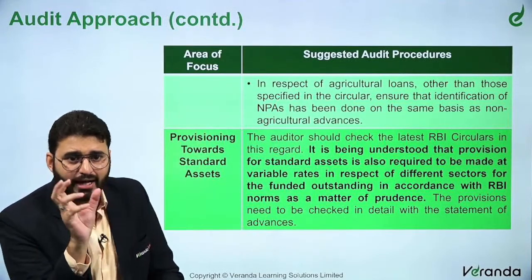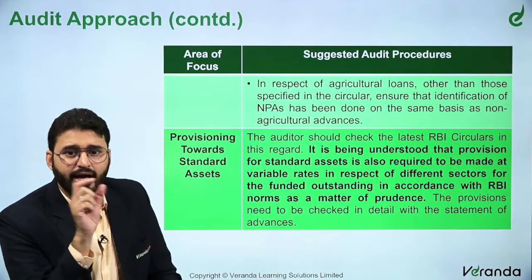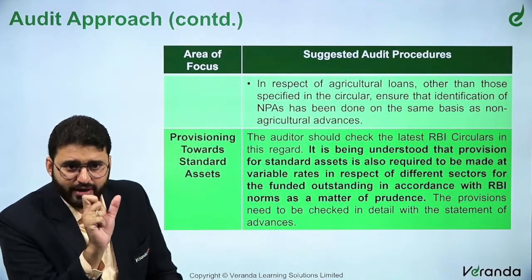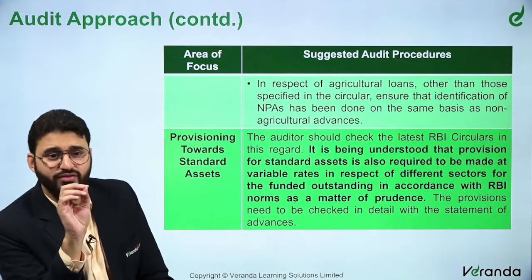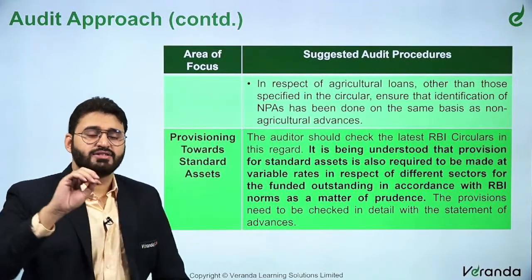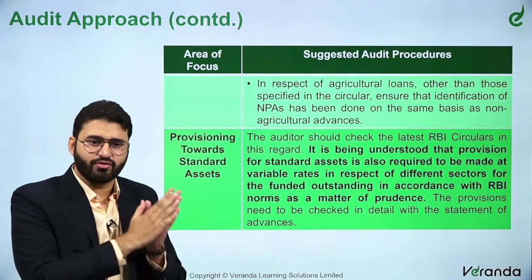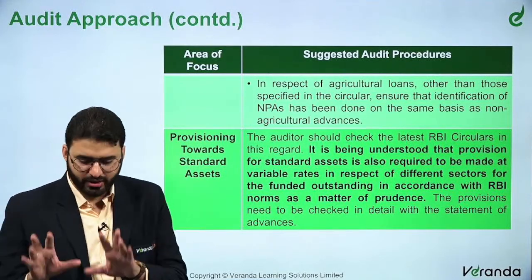So here it says, other than those specified in the RBI circular, ensure that the identification of NPA has been done on the same basis as non-agricultural advances. Other than those which are given in the circular, everything else is falling under the 90 days limit only. That's what it means, right?